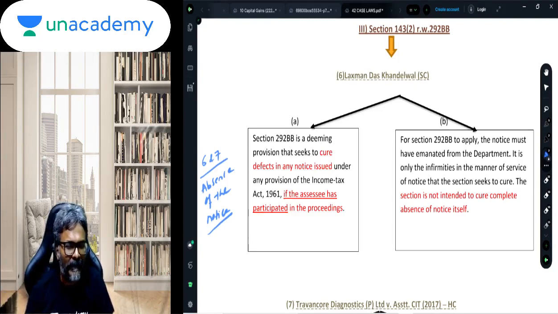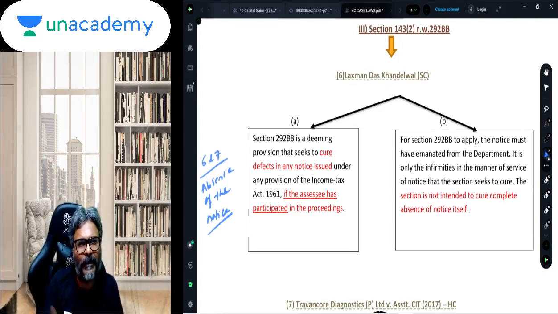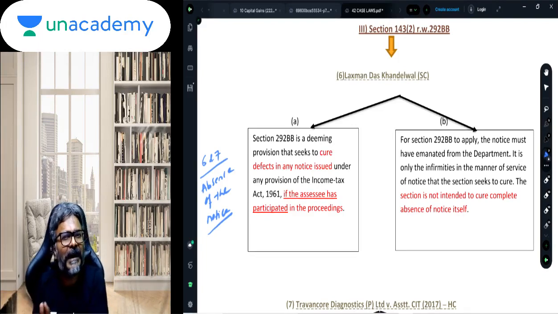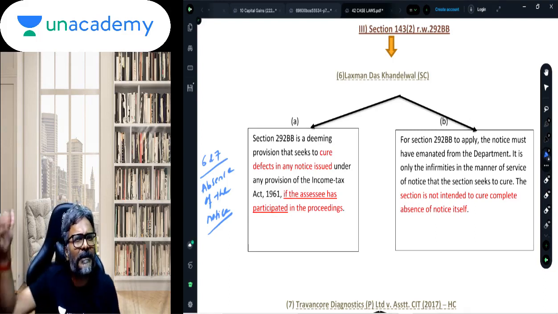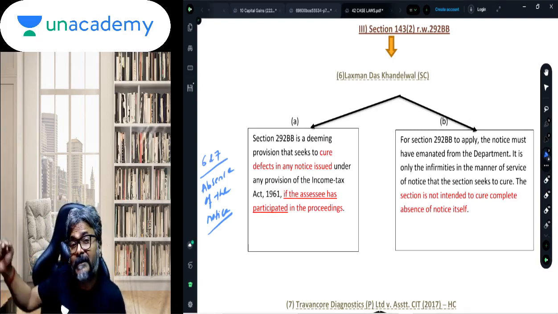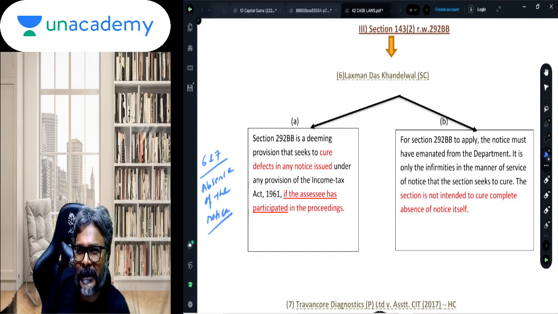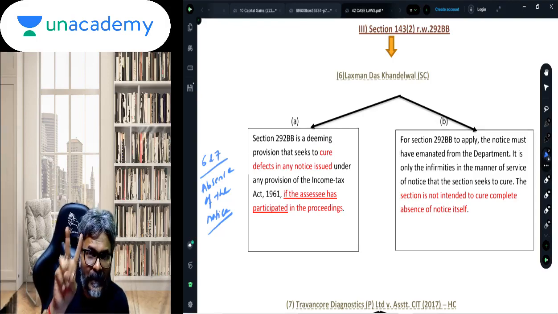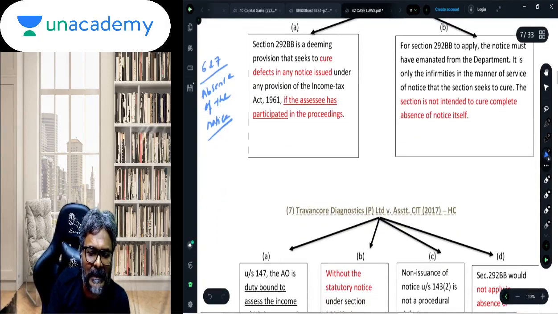This is only when there is a notice which has been served but has certain defects, for example, the notice served after the time limit and still the assessee has participated in the proceedings without raising any objection to its validity. That is where 292BB steps in. So two case laws: Lakshman Das Khandelwal.